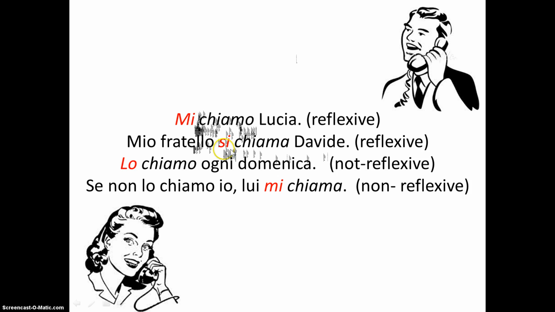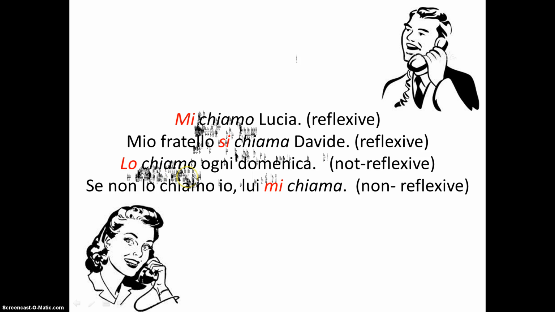Lui, lei reflexive pronoun, lui, lei form of chiamare. And here we have lo chiamo ogni domenica. I call him every Sunday. Here we have the verb chiamare in the io form, but we have the direct object pronoun lo that corresponds to him. So in this case, the pronoun and the verb do not reflect each other. They are not the same.